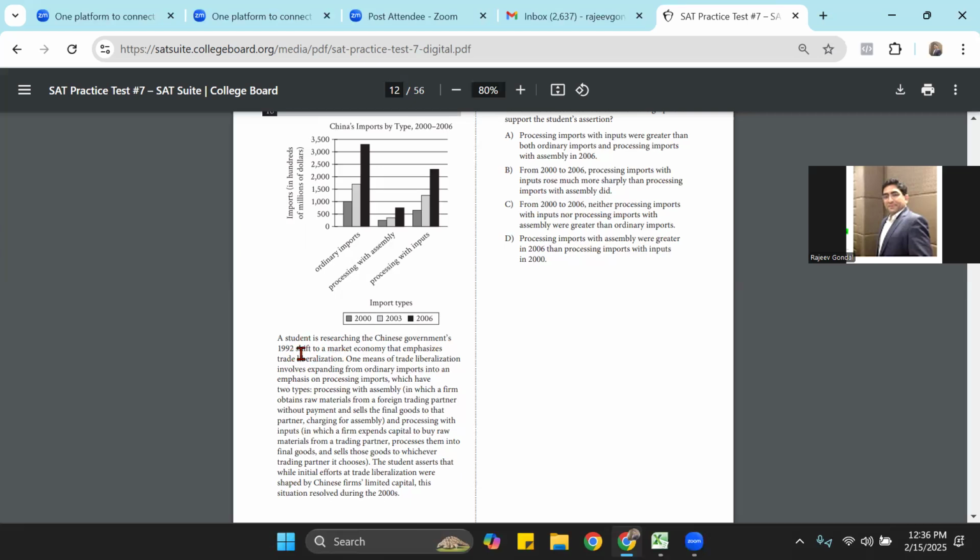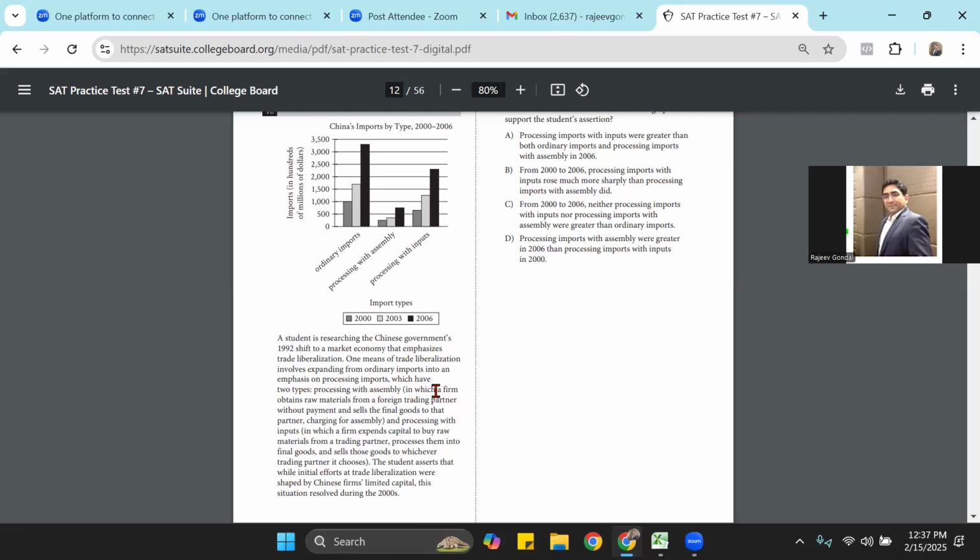Well, Chinese government is looking for liberalization. Great. One means of trade liberalization involves expanding from ordinary inputs into emphasis on processing inputs. Okay. Ordinary to processing. I can see these words here. So there is a shift from ordinary inputs to processing inputs, but I see two processing inputs. What does it mean? Which have two types. So they are explaining it. What are the two types? The first is with assembly. As you can see the assembly word here. So with assembly, it is explaining what is it.